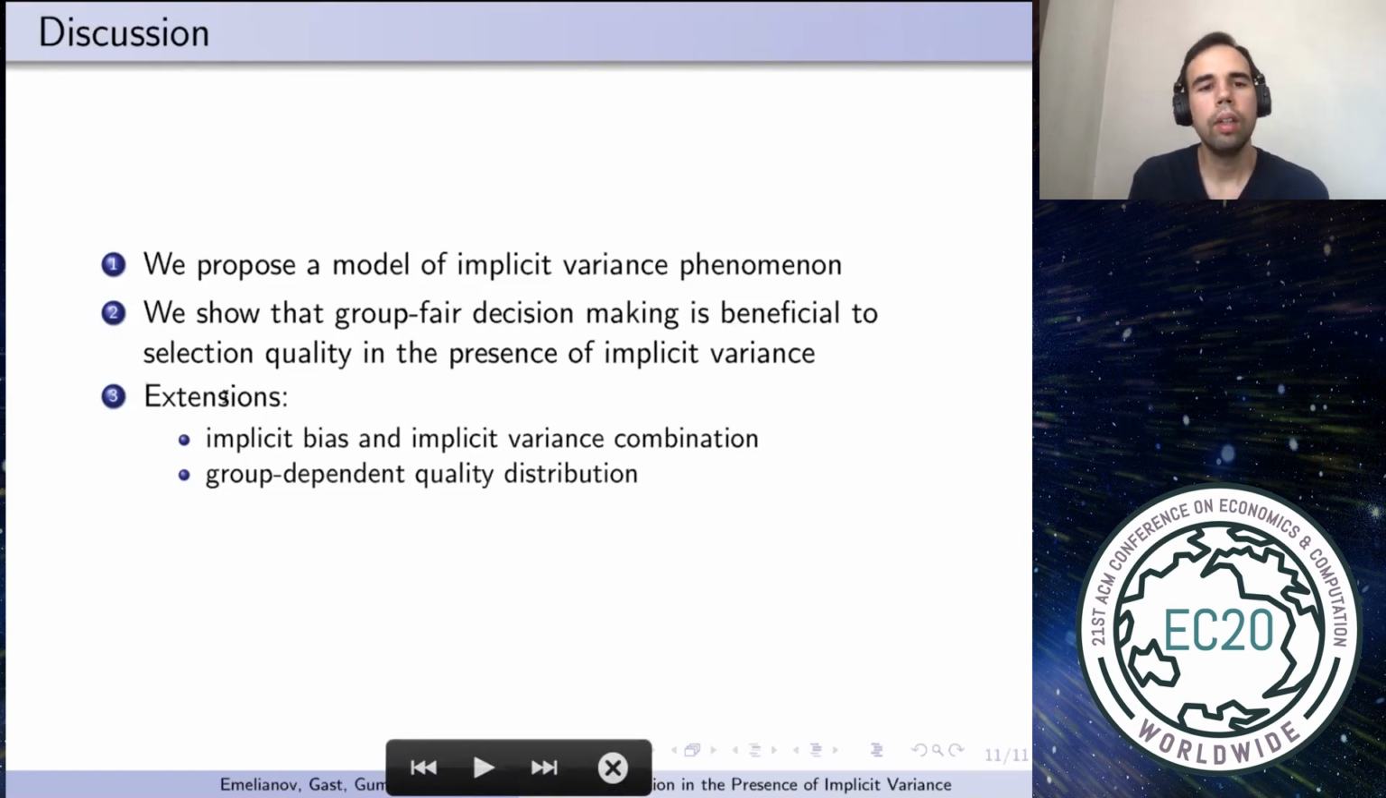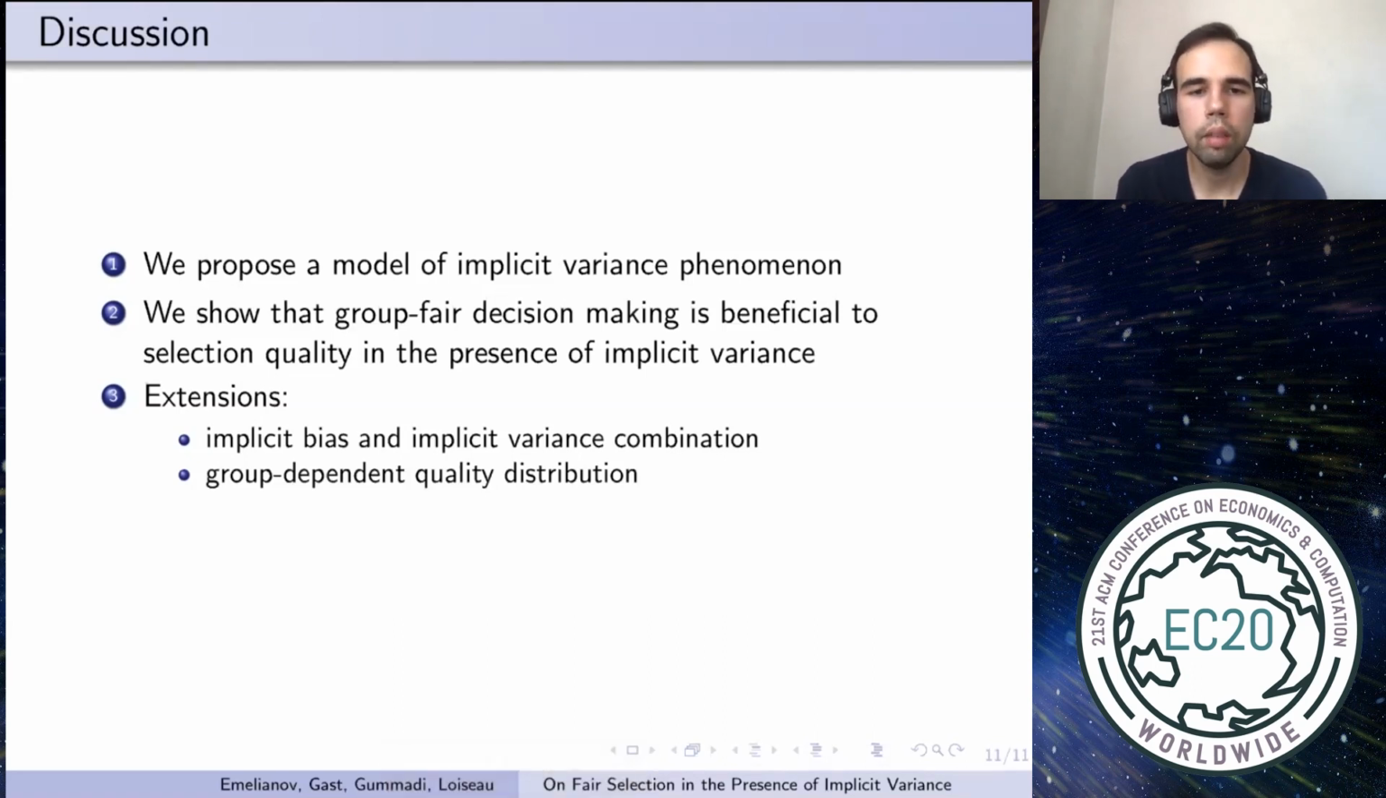Finally, we can extend our modeling in two directions. First, in our modeling, we assumed only the presence of implicit variance, but we can assume that both implicit bias and implicit variance are present, and our model can be extended in this direction as well. In our modeling, we assume that the quality distribution is group independent, but we can imagine that it can depend on the group as well, and it can be added to our model easily as well.